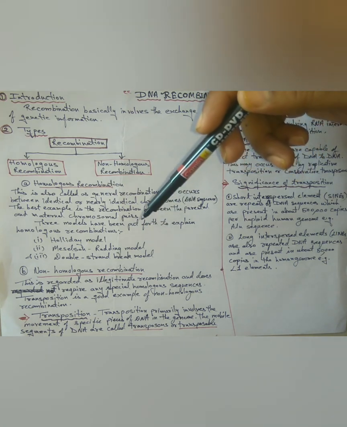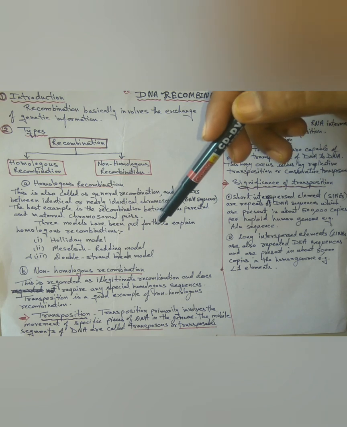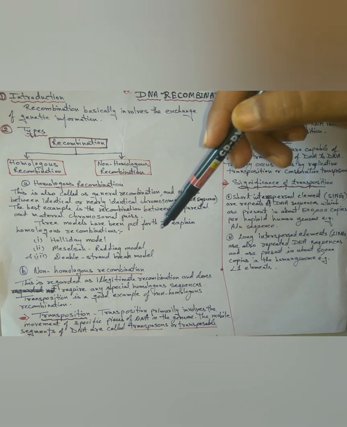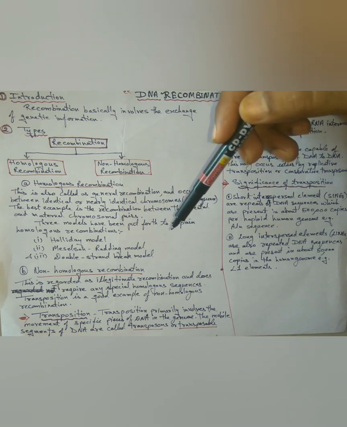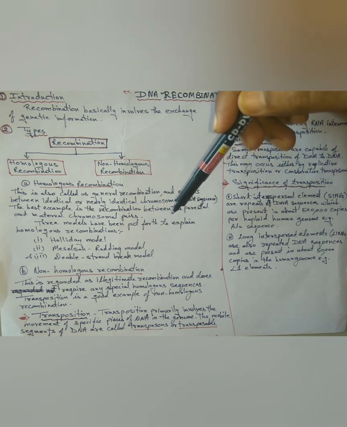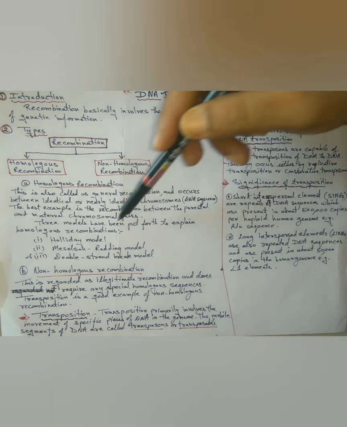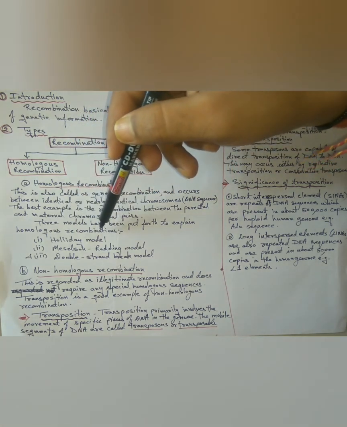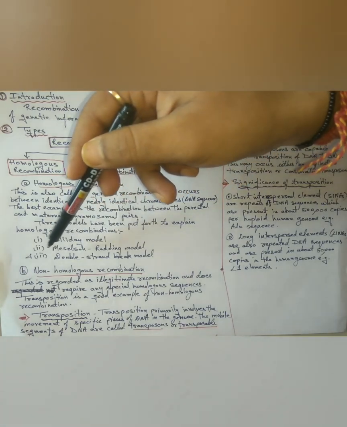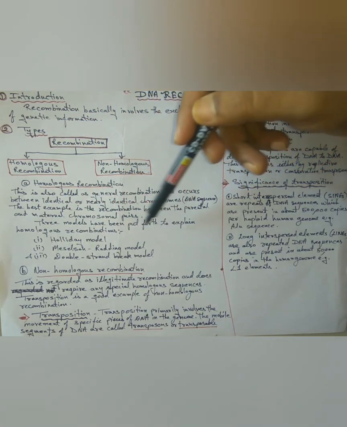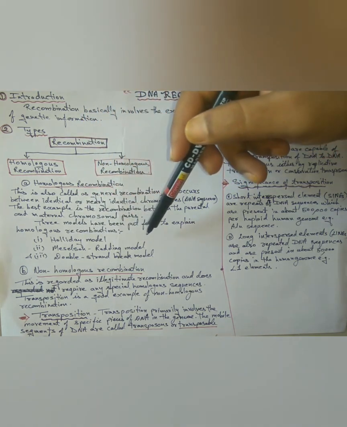It is a known fact that chromosomes are not passed on intact from generation to generation. Instead, they are inherited from both the parents. This is possible due to homologous recombination. Three models have been put forth to explain homologous recombination: first, Holliday's model; second, Meselson-Radding model; and third, double strand break model. Of these, there are two important ones, the Holliday model and the Meselson-Radding model.